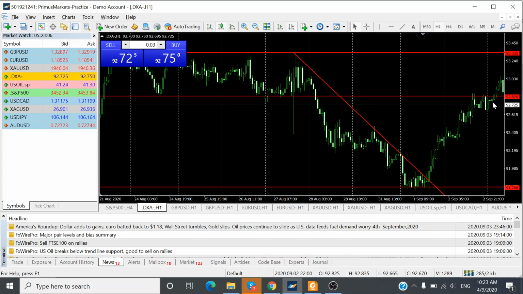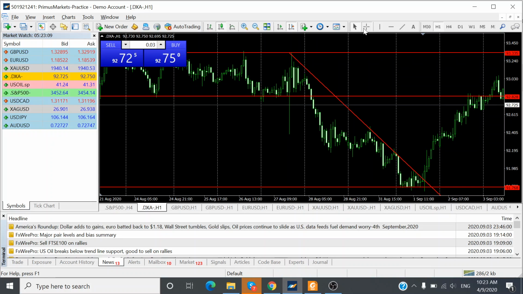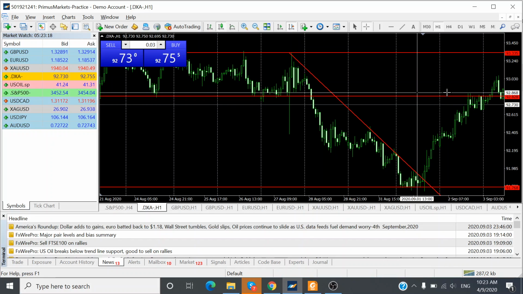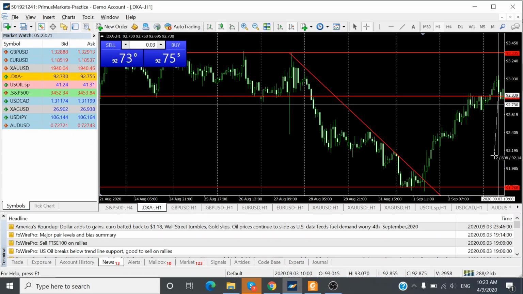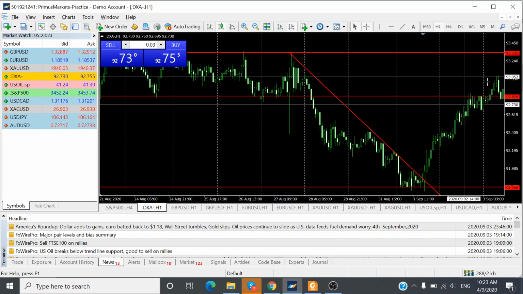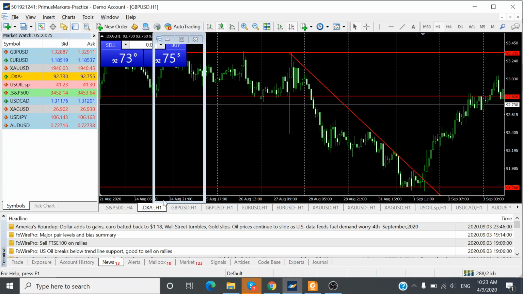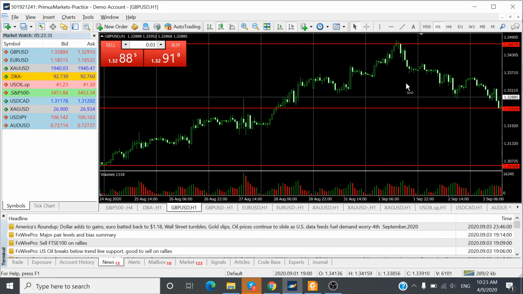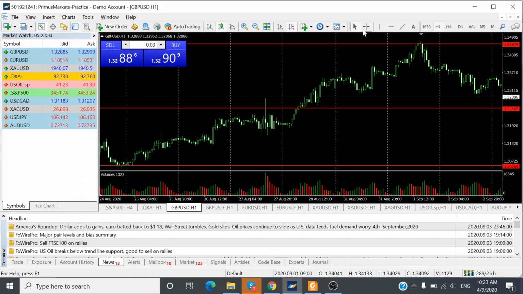True enough, it did strengthen a little bit more. This happened at about 10 a.m. local Singapore and Malaysia time on a Thursday. So 10 a.m. the US dollar strengthens again, and towards 3 p.m. the US dollar weakens back. Okay, so looking at the UK pound, just now we saw the US dollar strengthening at about 10 a.m. Malaysia and Singapore time. We do see the UK pound weakening even as early as 7 a.m. or 8 a.m.